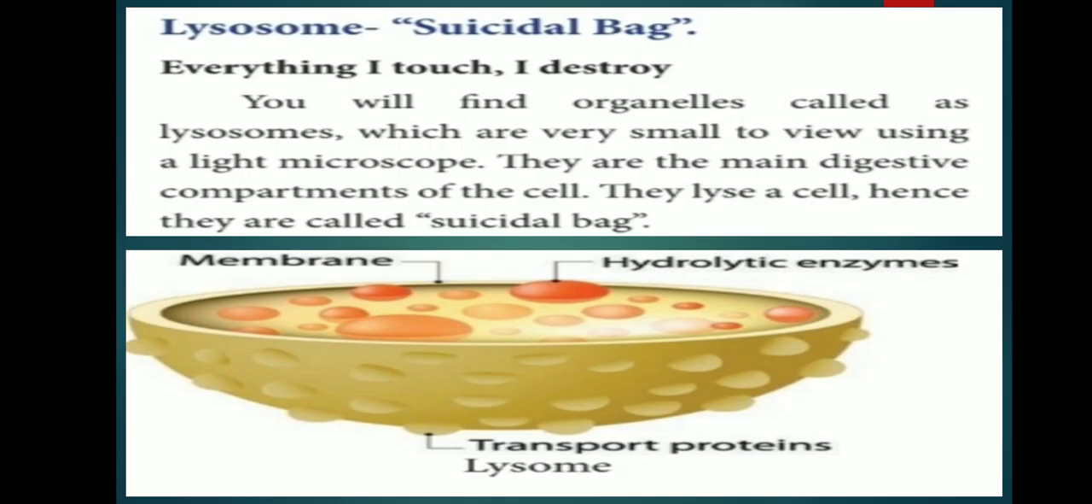Now move on. Lysosome. Lysosome, another name, suicidal bag. Everything I touch, I destroy. You will find organelles called lysosomes, which are very small to view using a light microscope. So without a microscope, we cannot see the lysosome. They are the main digestive compartment of the cell. They can destroy the cell, hence they are called suicidal bag.